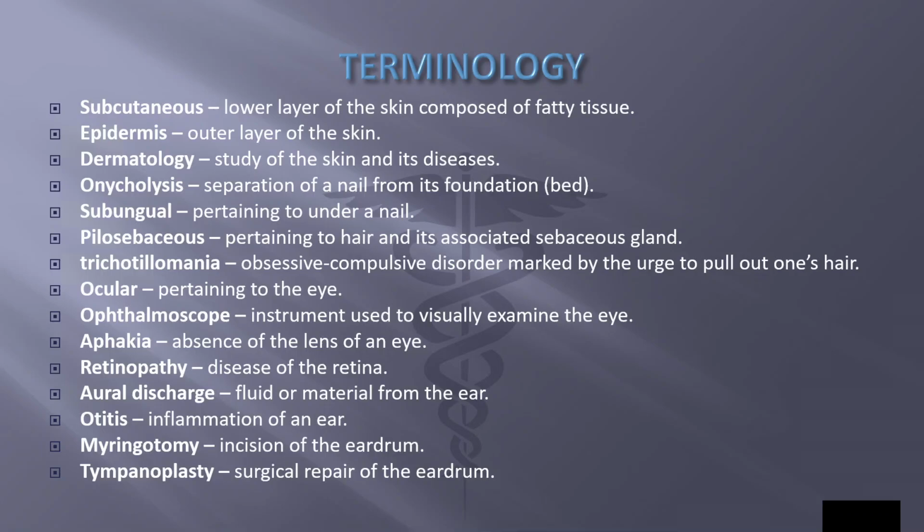Onycho means nail. Onycholysis is separation of a nail from its foundation or bed. Unguo is also nail. Subungual is pertaining to under a nail.